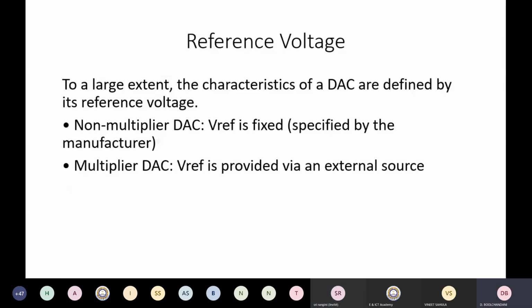Reference voltage. To a large extent, the characteristics of a DAC are defined by its reference voltage. Now we have two types of DAC. One is a non-multiplier and one is a multiplier. A non-multiplier digital to analog converter has a V reference fixed, specified by the manufacturer. So you will have a fixed full scale voltage. Whereas with a multiplier DAC, you can have your V reference from an external source. So the maximum analog output you can get can be varied.